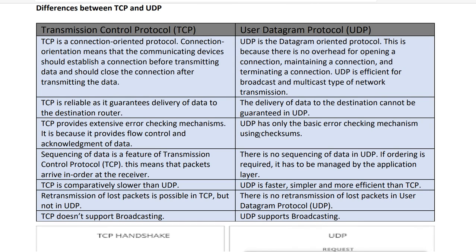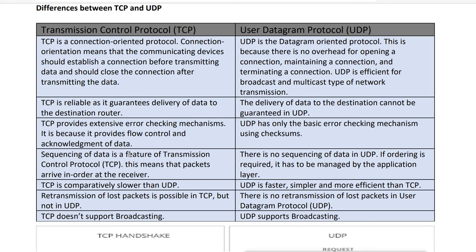On the other hand, UDP has only the basic error checking mechanism using the checksum, which is set by the data link layer. So if it is correct, then the data will reach, and if it is not correct, UDP does not care. It will not resend the data. So TCP actually does the flow control, but UDP does not do the flow control.